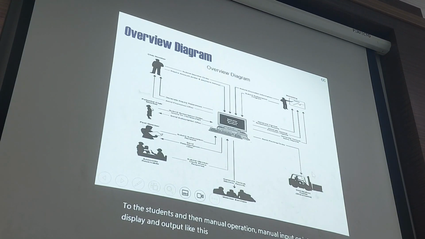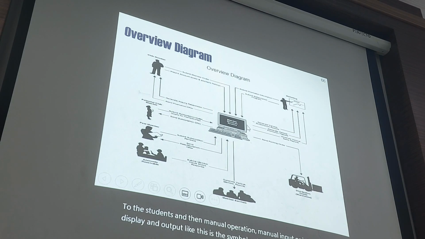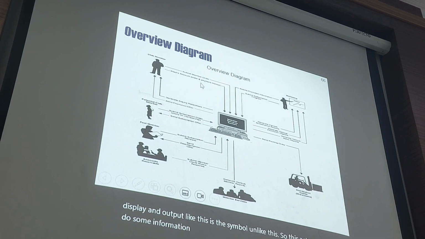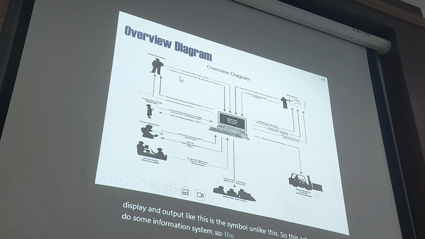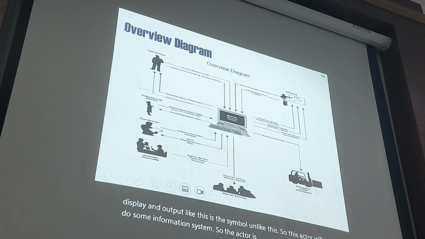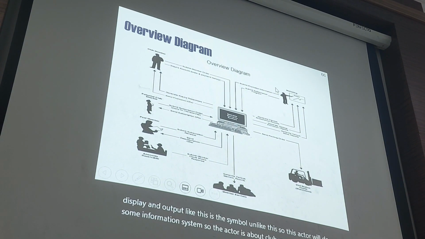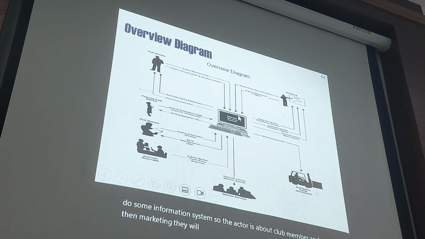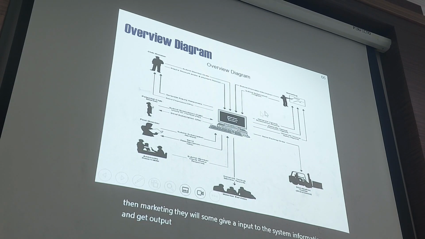So the actor, for example medical member and marketing, will give input to the information system and get output from the information system.